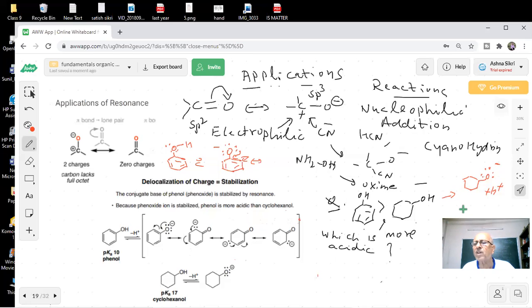There is no delocalization. It doesn't have that conjugated system, single, double. How resonance took place, we have shown you: pi bond to lone pair to pi bond, and how it is delocalized. So that means phenol is more acidic than this.